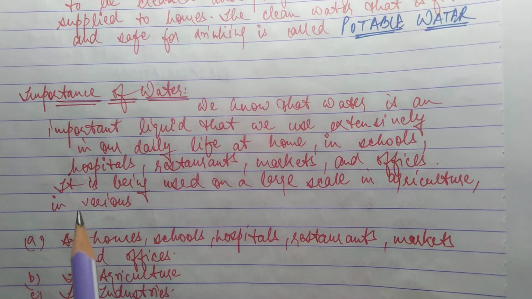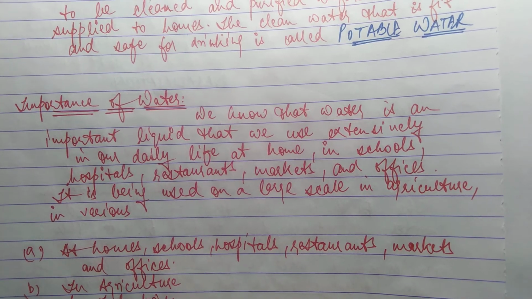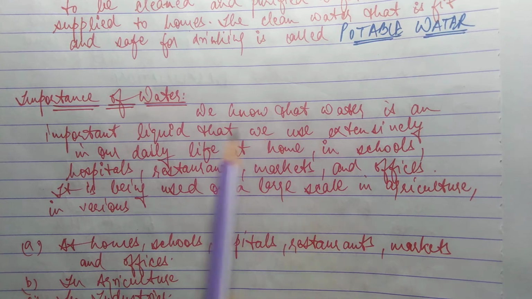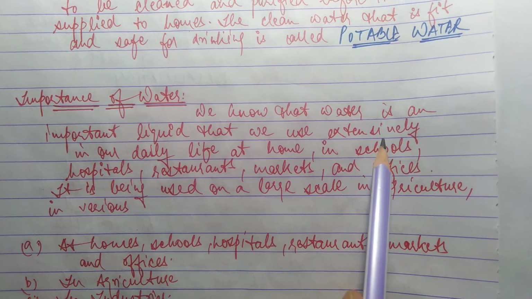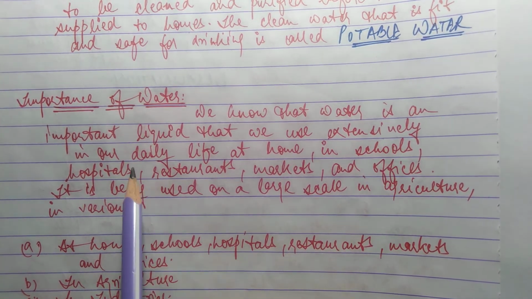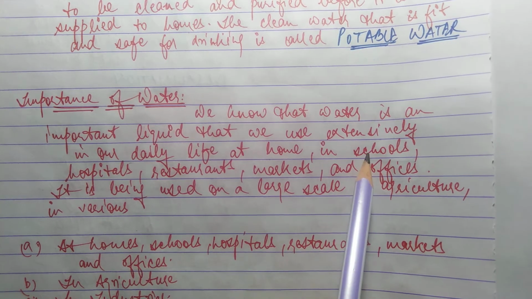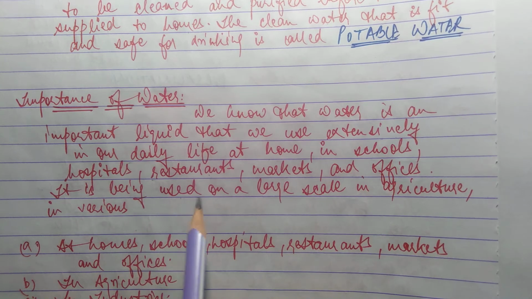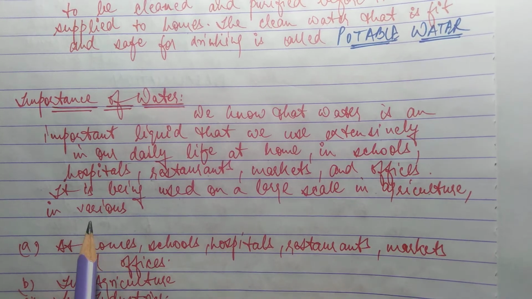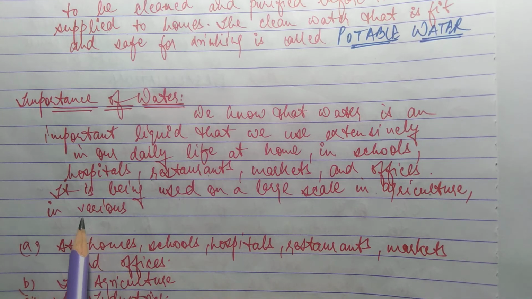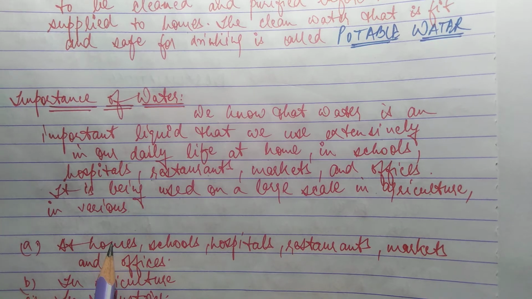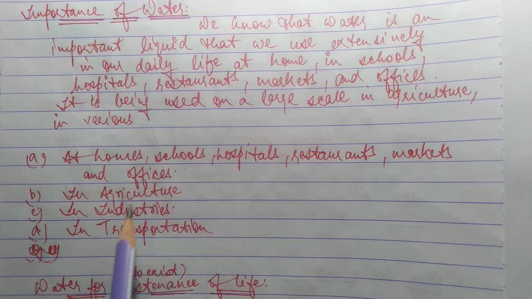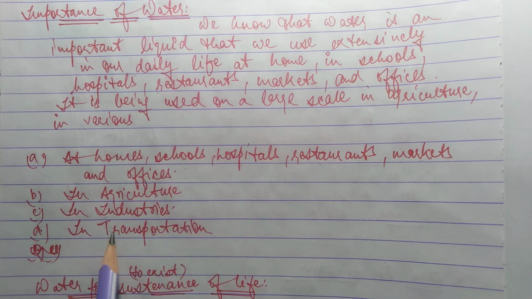Importance of water. What is the importance of water for human beings, for animals, for plants? We know that water is an important liquid that we use extensively on a large scale in our daily life: at home, in schools, hospitals, restaurants, markets and offices. It is used on a large scale in agriculture, industries, and transportation.